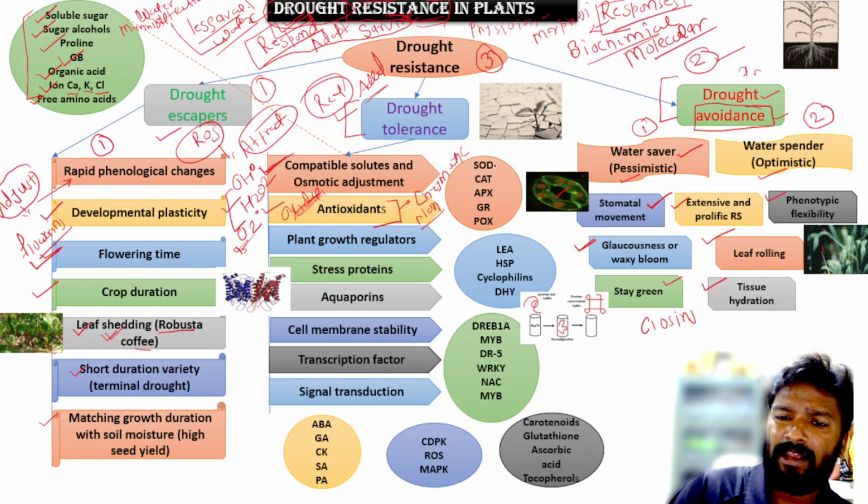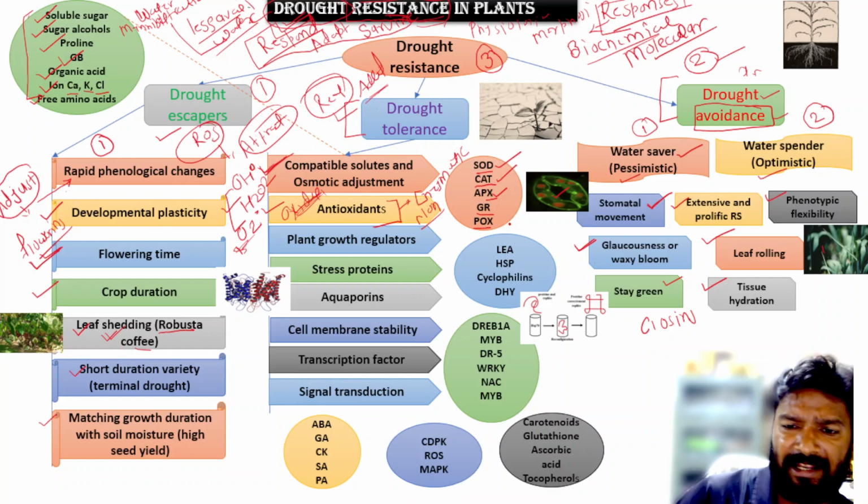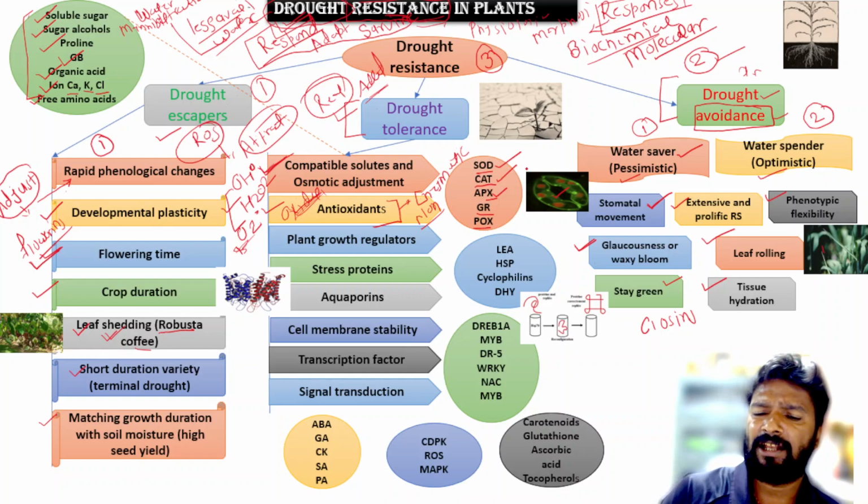So examples are SOD, known as superoxide dismutase; second, CAT, catalase; third, APX, ascorbate peroxidase; then GR, glutathione reductase; and fourth is peroxidase. Okay, so these are some of the enzymatic antioxidants.